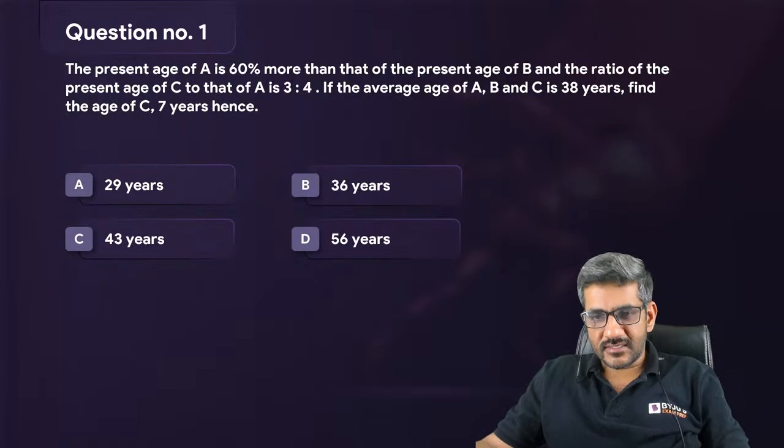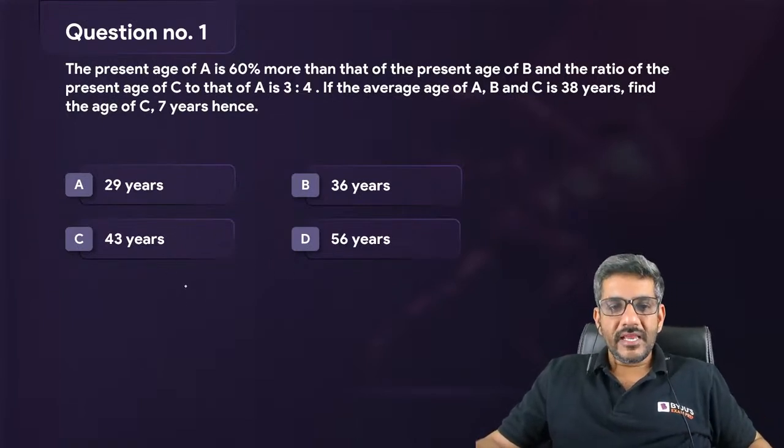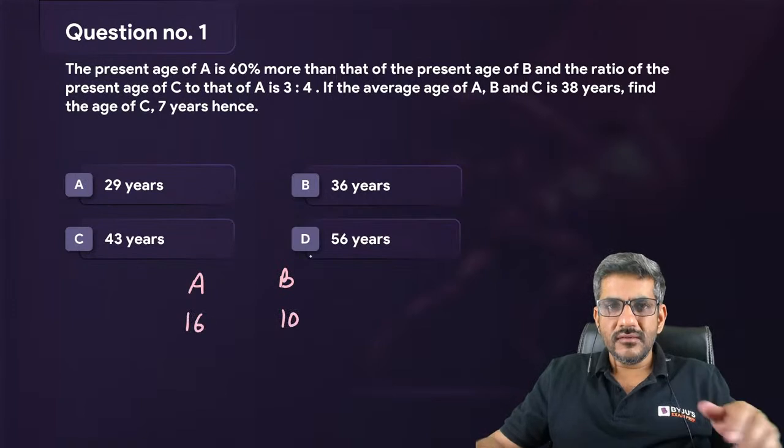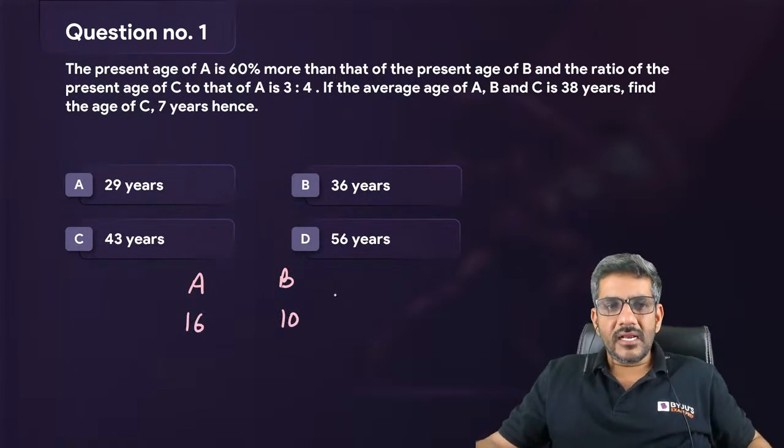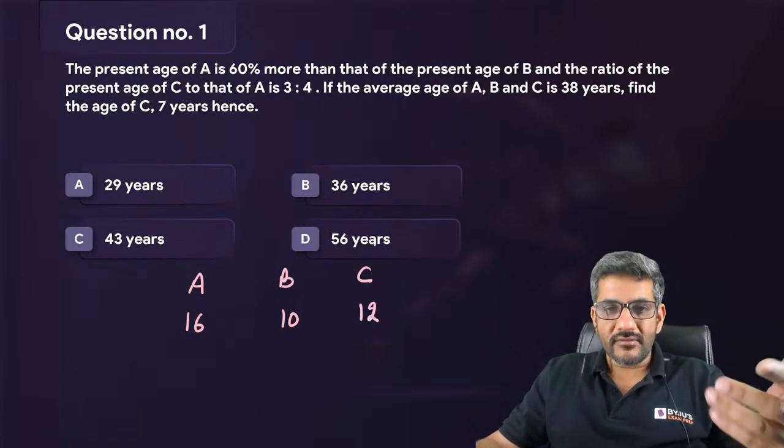Anyways, चलिए डिस्कस करते हैं फटाफट. मैं थोड़ा जल्दी ही करूंगा, ध्यान दीजिएगा. The present age of A is 60% more than the present age of B. तो मतलब इसकी 10 मान लेता हूं तो इसकी 16 हो गई, 60% more. And the ratio of the present age of C to A is 3:4. तो C to A is 3:4. ये तो already 16 है, तो ये कितना हो जाएगा? This would be equal to 12. If two numbers are in a ratio of 3:4, 4 वाला 16 है तो 3 वाला 12.